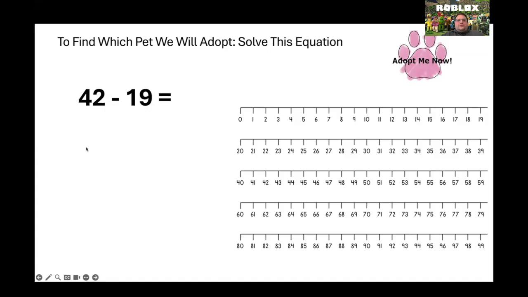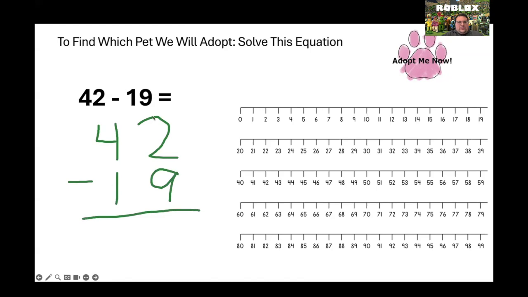All right, you should have your answer written down. Let's rewrite the problem. 42 minus 19. First thing we want to do is 2 minus 9. Remember, start to the right, and we quickly realize what? The bottom number is bigger than the top number.